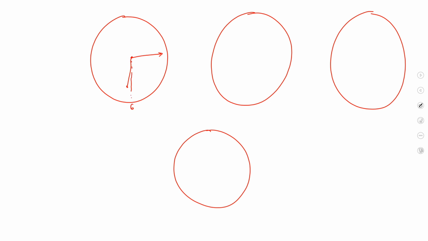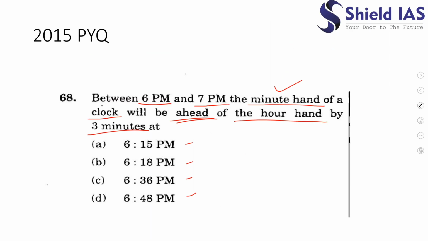This would be the 6. So here the minute hand is not ahead of the hour hand. It is before the hour hand. So this cannot be our answer, right? Just by a simple look you can say that. The second option is 6:18.